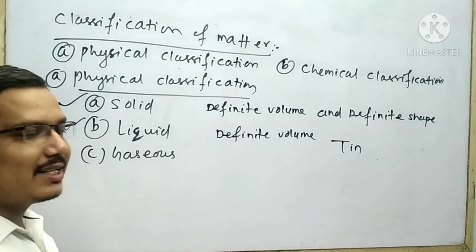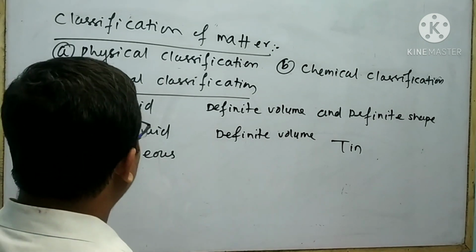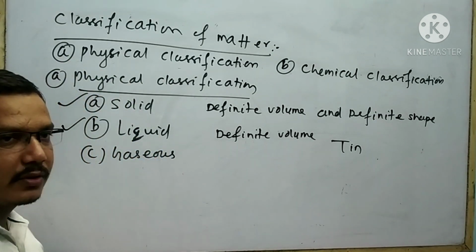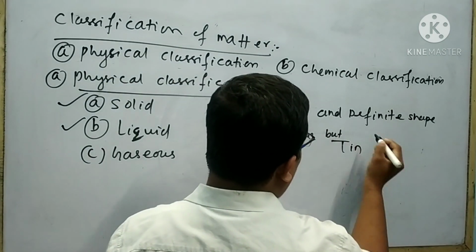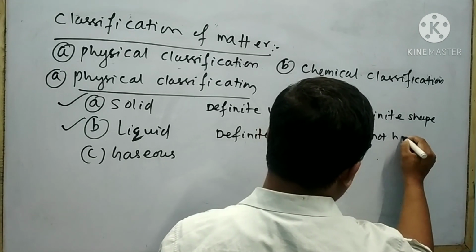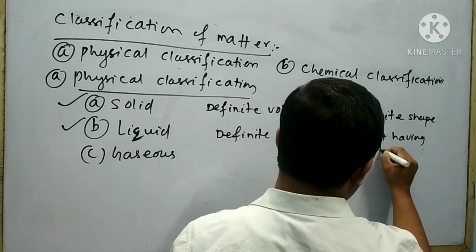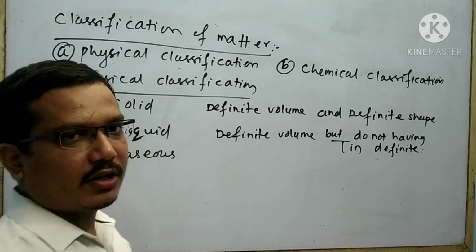That's why water is a liquid. From this example, it is clear that the matter which is having definite volume but does not have definite shape is called liquid.